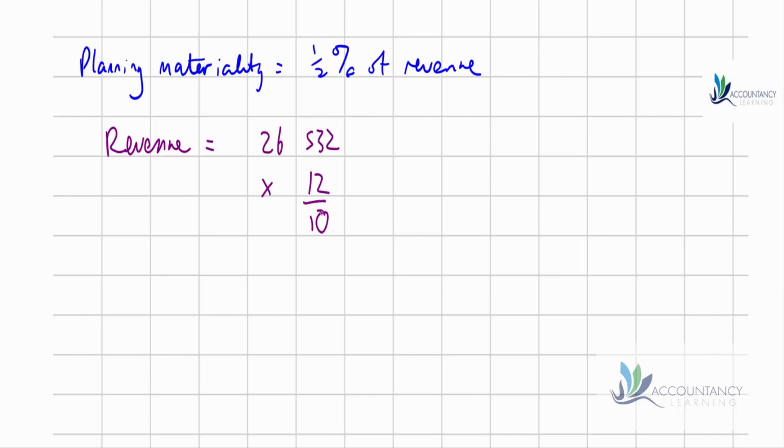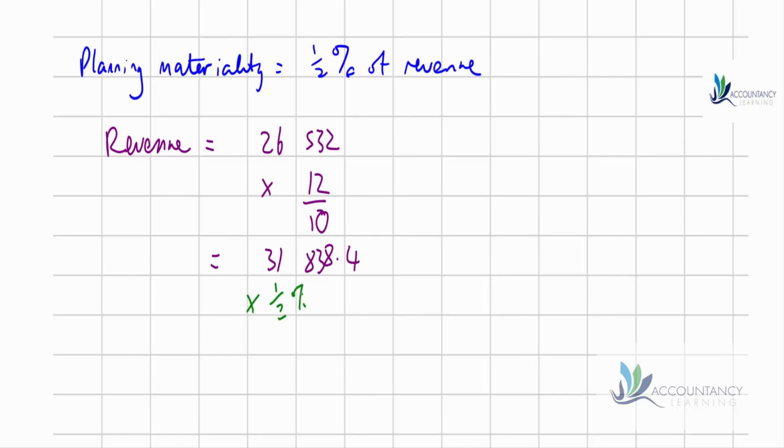It told us that we can assume that revenue accrues evenly. So if we take the 26,532 and divide by the 10 months and multiply by the 12 months, that would give us 31,838.4 for the full year. And that's our expected revenue. And then to work out our materiality, we want 0.5% of that.